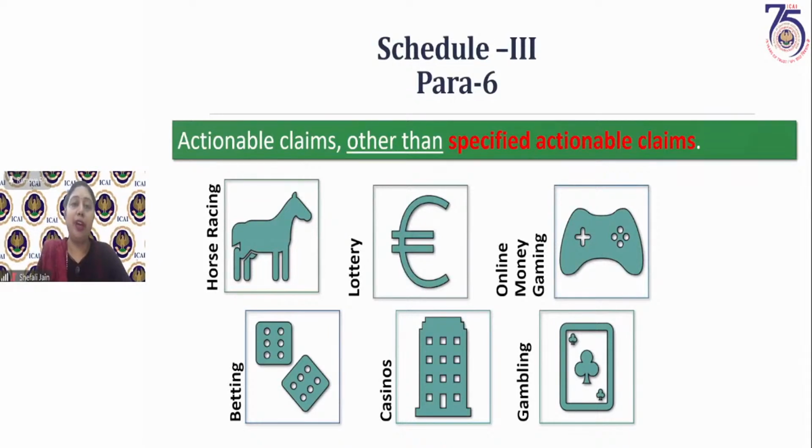Para 5B says that we will term anything as construction of a building, provided the consideration for that construction service has been received prior to the completion of that building. We are talking about the construction here. So part of the consideration has been received in the beginning. So whenever you know that these residential societies are constructed, before construction,